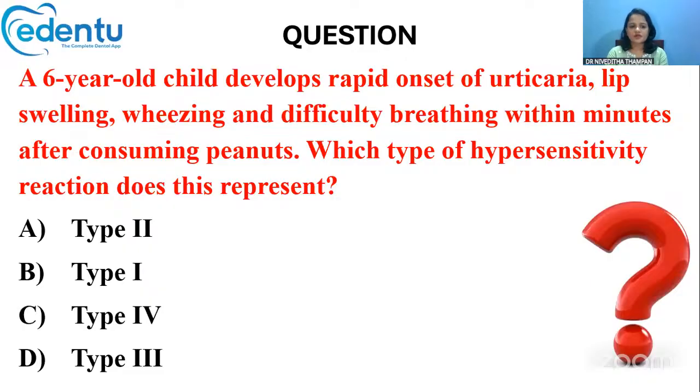Now, next question. A 6-year-old child develops rapid onset of urticaria, lip swelling, wheezing, and difficulty breathing within minutes after consuming peanuts. Which type of hypersensitivity reaction does this represent? So a 6-year-old child consumed peanuts, and immediately there was rapid onset of urticaria, lip swelling, wheezing, and difficulty breathing. All those symptoms were there. So this is a typical case of food allergy. Food allergy is which type of hypersensitivity reaction?